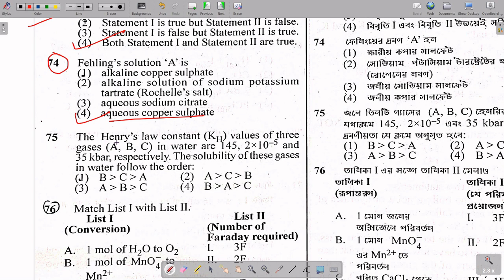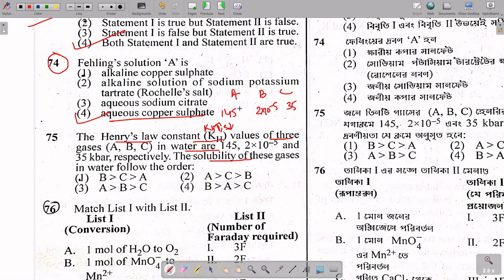It is said that Henry's law constant, KH, of three gases in water is given. Let's say A, B, C are the gases. The first has 145, the next has 2 into 10 to the power minus 5, and the third is 35. As KH increases, solubility decreases. Here they ask for the solubility.